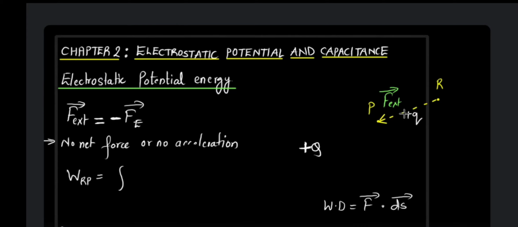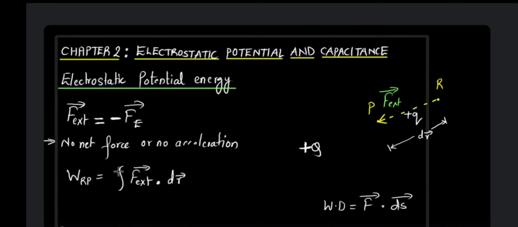So who is performing this work? Which force is performing this work? This external force is performing the work. Correct? So the force will be the external force, because the external force is getting it from R to P. Right? So force dot displacement. Let us say that the displacement happening from R to P is dr.